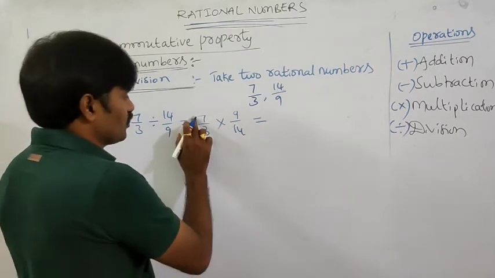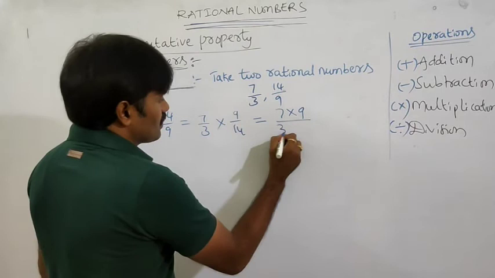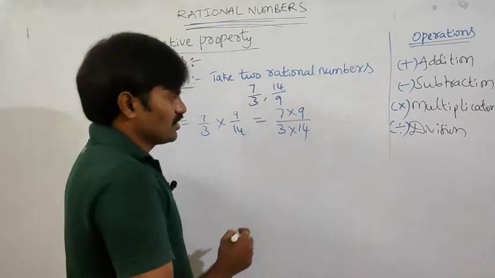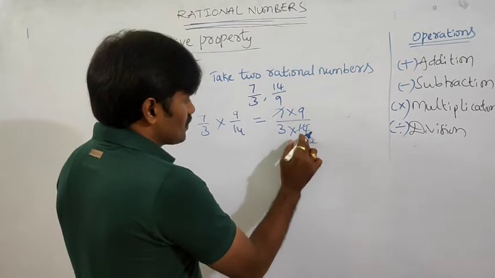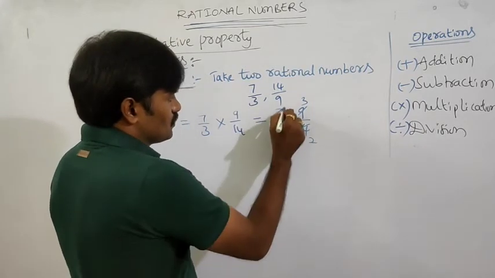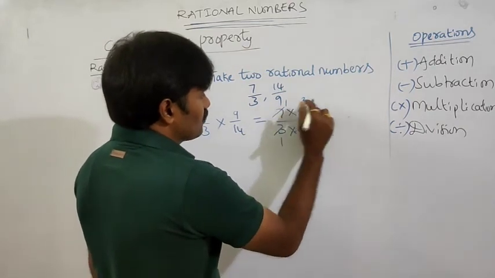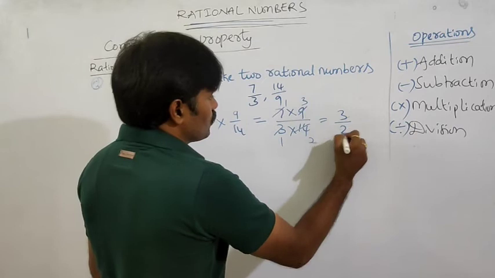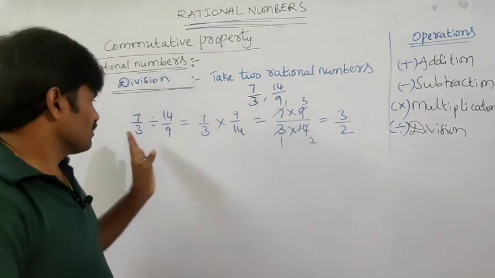Okay. How to simplify? Numerator into numerator, 7 into 9, by denominator into denominator, 3 into 14. Now is it possible to simplify? Yes. 7 by 14, 2 times. 7 1s are 7, 7 2s are 14. 3 1s are 3, 3 3s are 9. So 1 into 3, 3, by 1 into 2, 2. So 3 by 2. It is a rational number, is it?